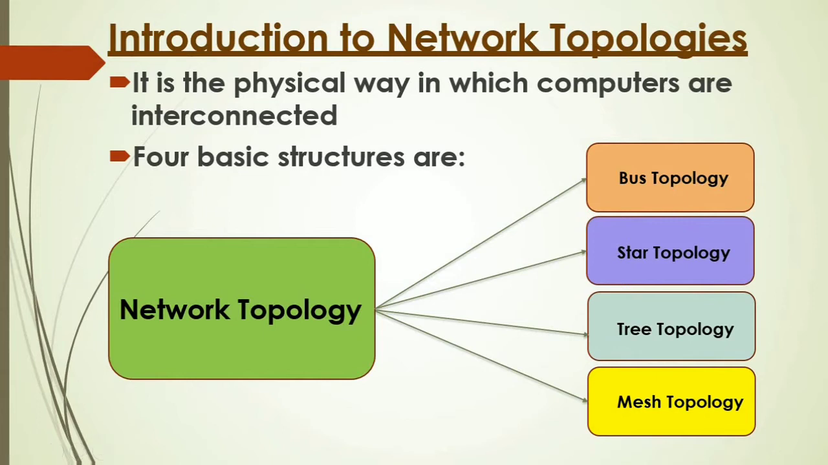What we have understood from network topology is that it is the physical way in which computers are interconnected. How we have physically connected our computers, that is called network topology. There are 4 types of network topologies, basically bus topology, star topology, tree topology, and mesh topology. There are 2 more types of network topology, ring topology and hybrid topology. They are not in your syllabus, so we are not discussing them in detail. We will discuss only these 4 types of topologies.